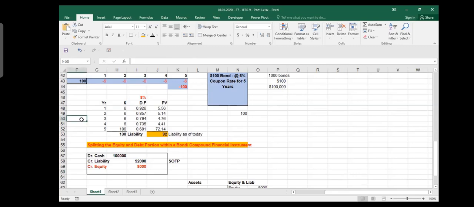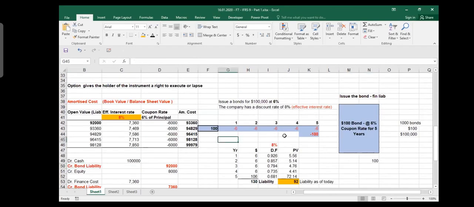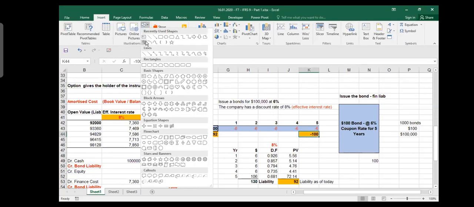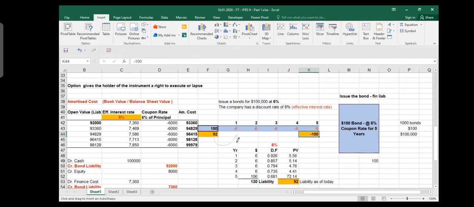So what happens here? You come back here. You got 100, but you recognize here as liability 92. Your liability is 92, but after 5 years, you have to pay 100. Today it is 92. What to do so that I make this 92 equal to 100 so that I pay it back? So what I need to do graphically, I first explain to you. I need to somehow increase it, which I call unwinding. And I have to unwind it for 5 years until it becomes $100.